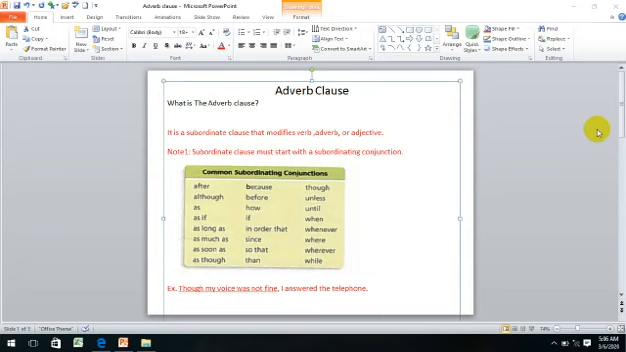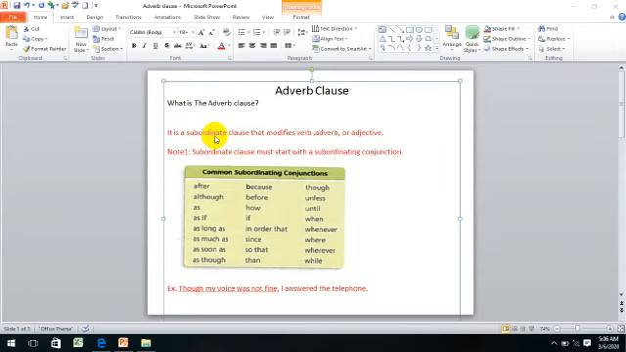Alright, let's remember together. First is adverb. It means it modifies one of these three: verb, adverb, or adjective. That's number one. Number two, it's clause. Clause means it has a subject and predicate. Guys, what kind of clause is it? It's a subordinate clause. Subordinate clause means it will start with a subordinating conjunction. Do we remember that?